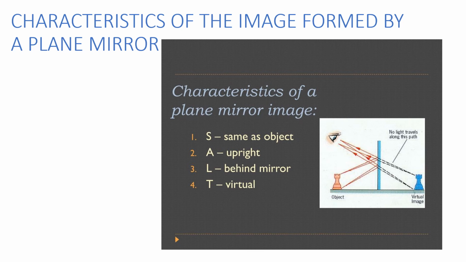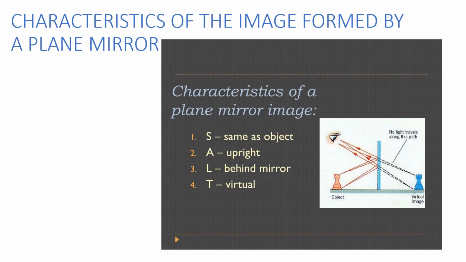So after the reflection, you will get an image, right? Please remember, we are using a plane mirror to get a reflection of any image, and that image has some characteristics. If you want to remember these characteristics, I have a small word, SALT.